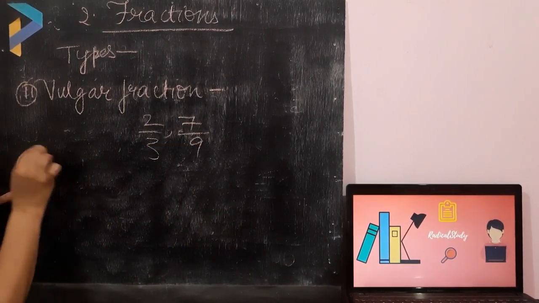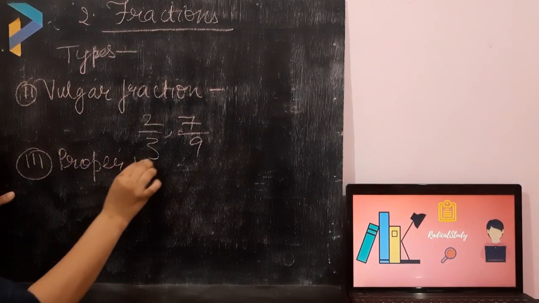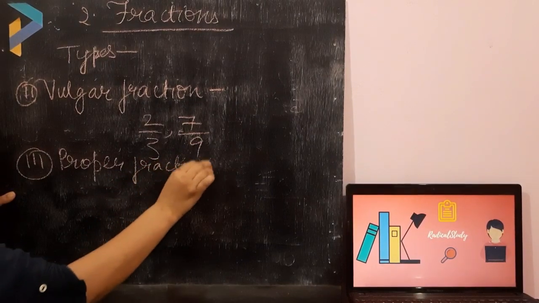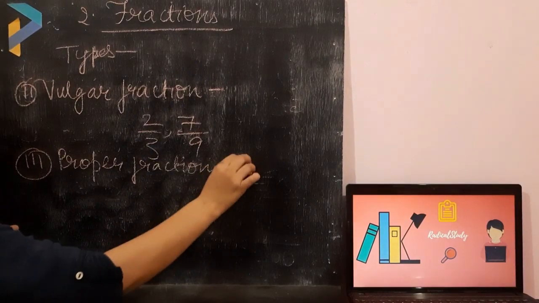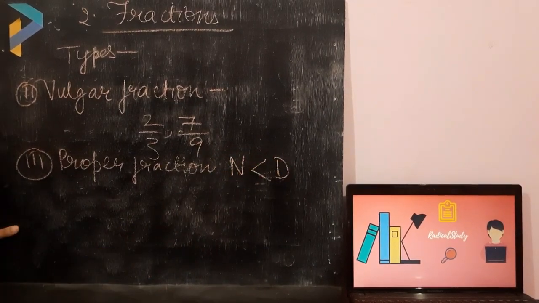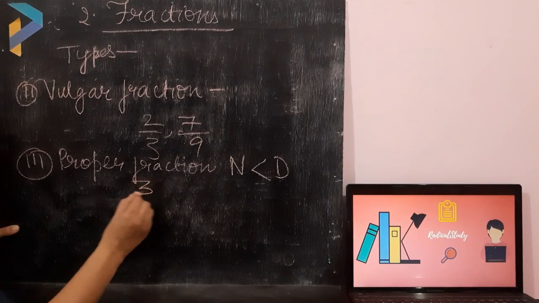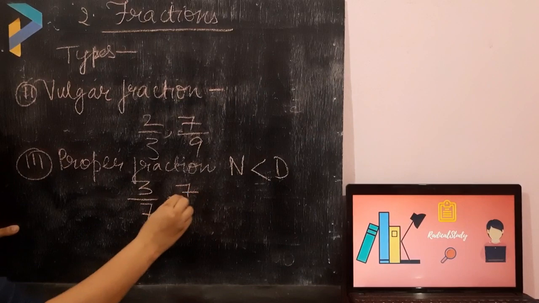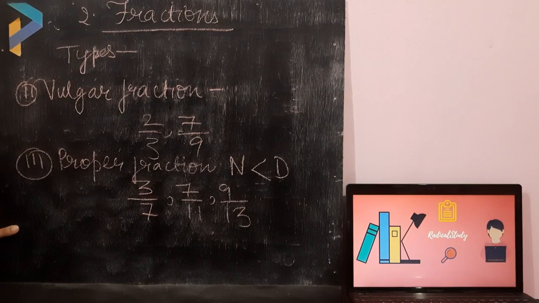The third type which I want to explain is proper fraction. So what is a proper fraction? You must have studied it in your previous classes also. Yes students, you are totally right. A proper fraction is a fraction in which the numerator is less than the denominator. Now give me some examples also. Yes, you are right: 3 upon 7, 7 upon 11, 9 upon 13. So these all are proper fractions.